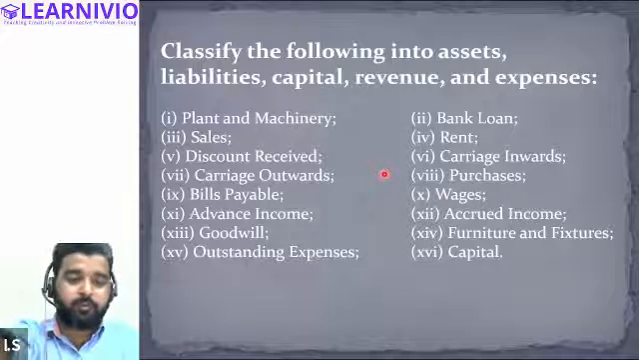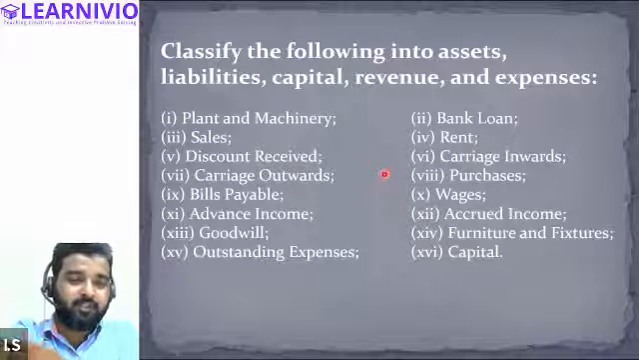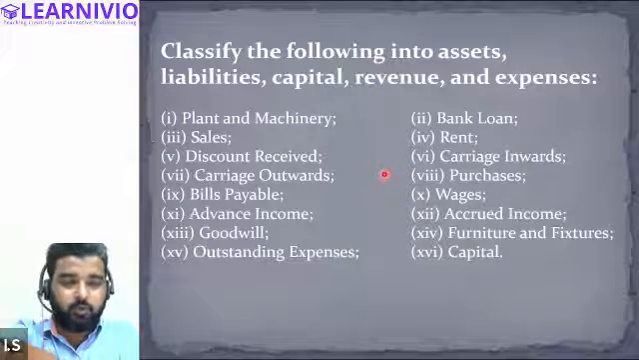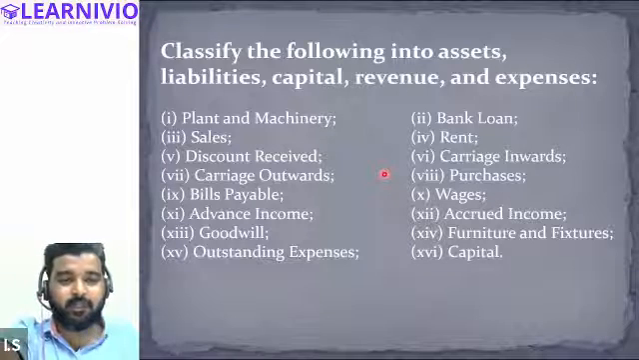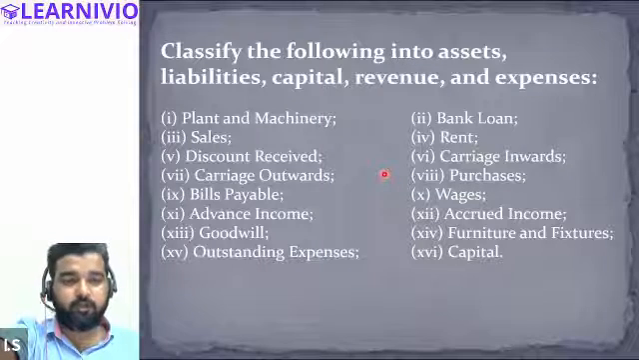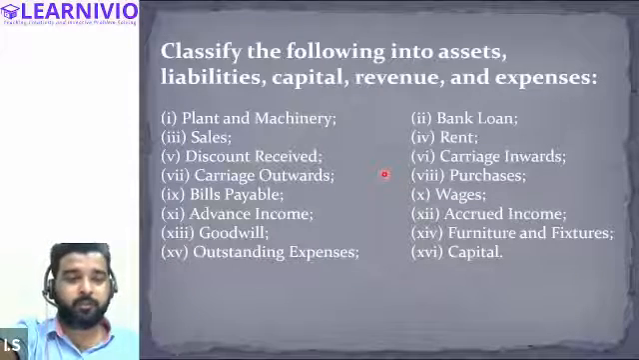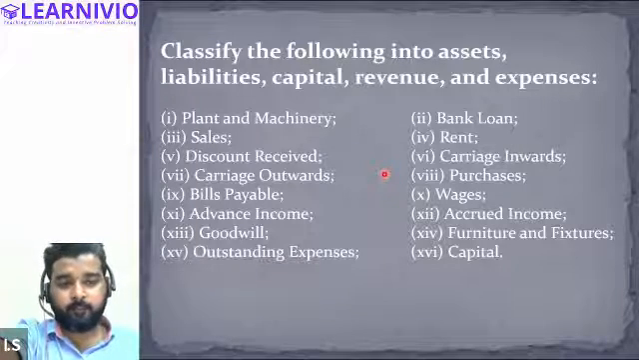Whenever a firm or a company purchases something, the cost of shipping that they have to bear on purchase of certain goods from the supplier is called carriage inward. The transportation cost involved in purchasing goods from the supplier is called carriage inward. So it will be an expense, correct.